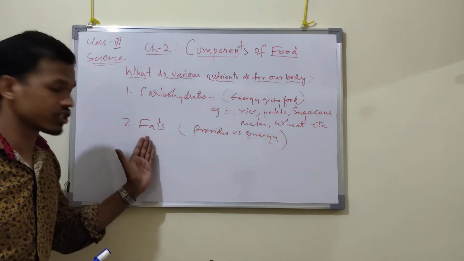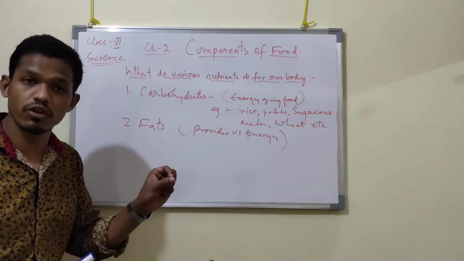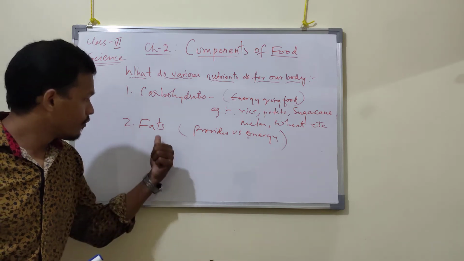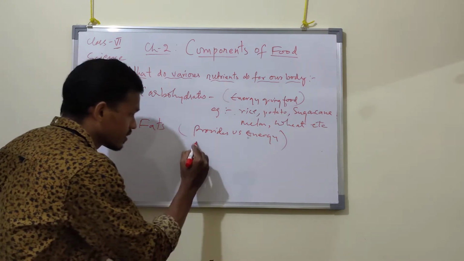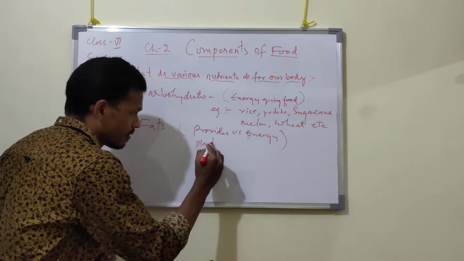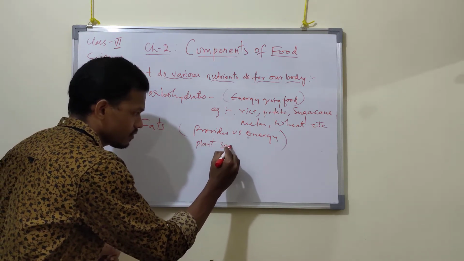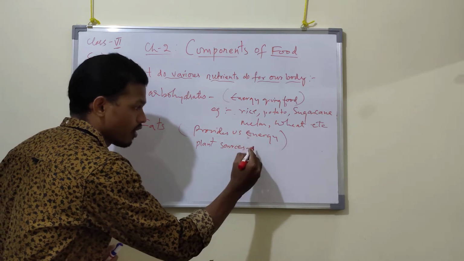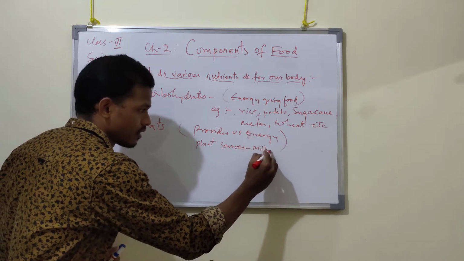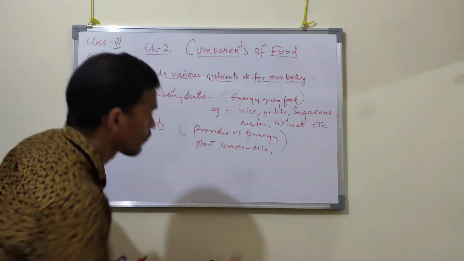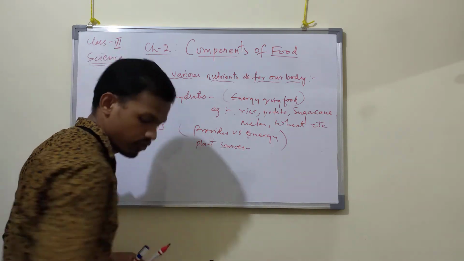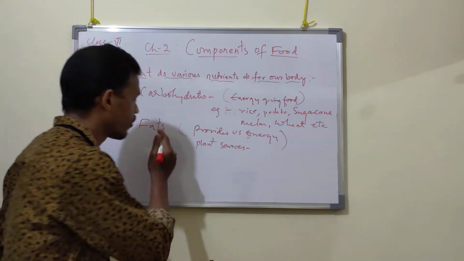What are the sources of these fats? We get fats from plant sources and also from animal sources. Milk is not a plant source, milk is an animal source. From plant sources, where do we obtain fat?